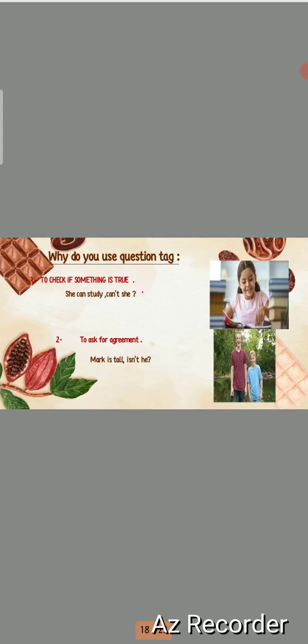So why do we use question tags? So I will explain the usage of question tags. First, to check if something is true. If I want to know if something is true or false, I will ask with a question tag to make sure that what I want to know is true.